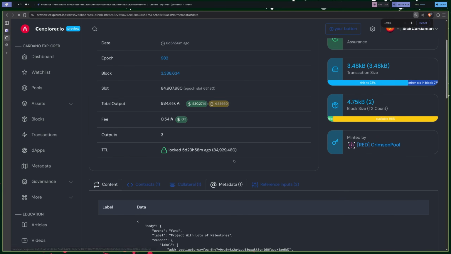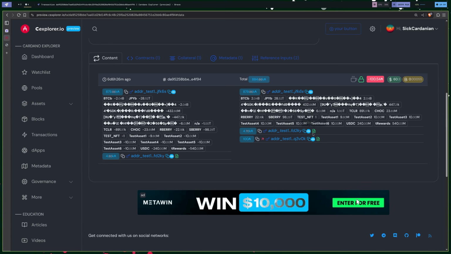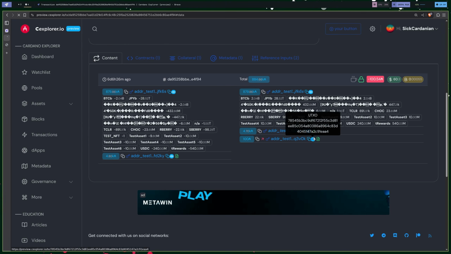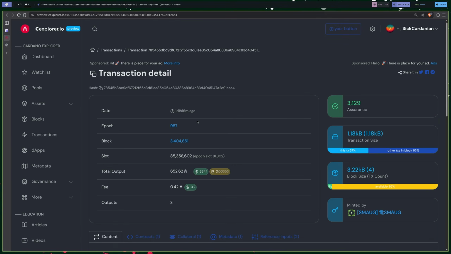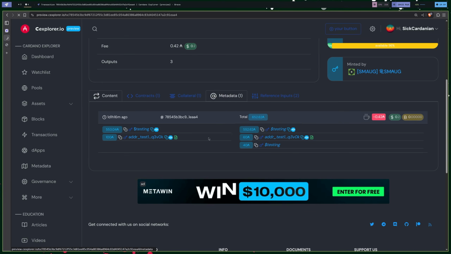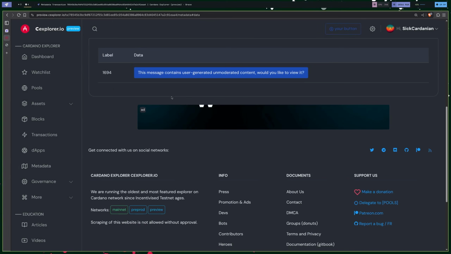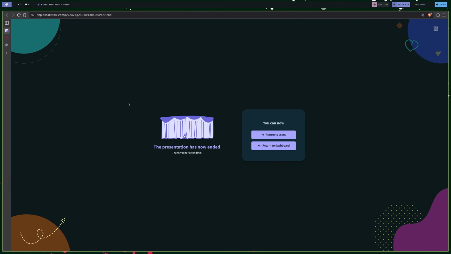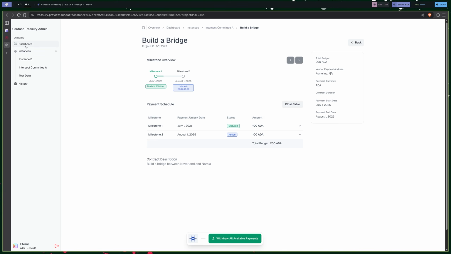So if I go here to this project that I was showing earlier, several of the milestones were withdrawn here, and we've got the metadata attached here. So now where are we in terms of progress? From a smart contract standpoint, the contracts are complete. They have an extensive battery of unit tests. They've been tested end-to-end in preview, SanchoNet, and mainnet.